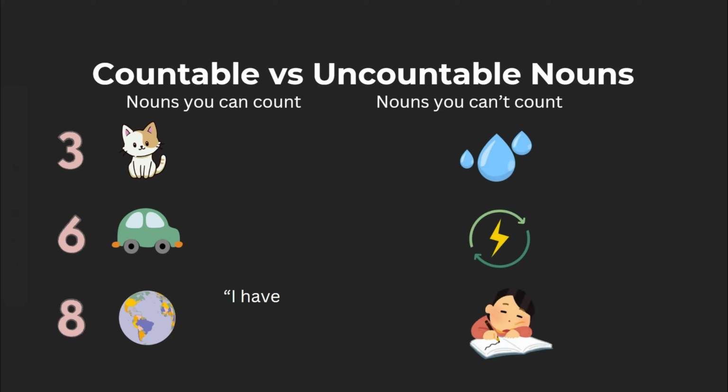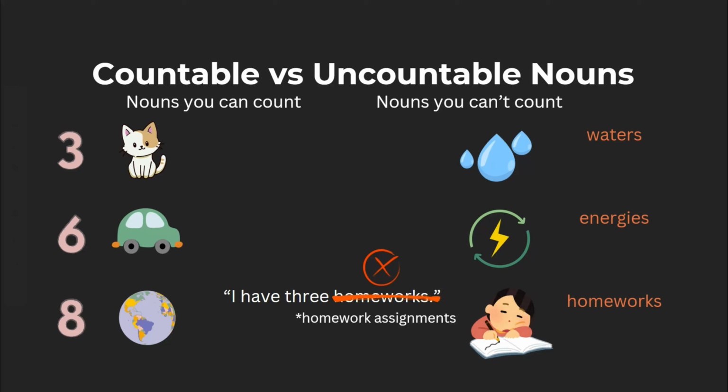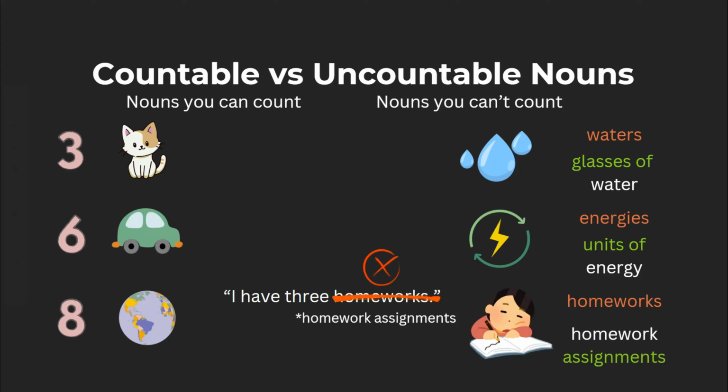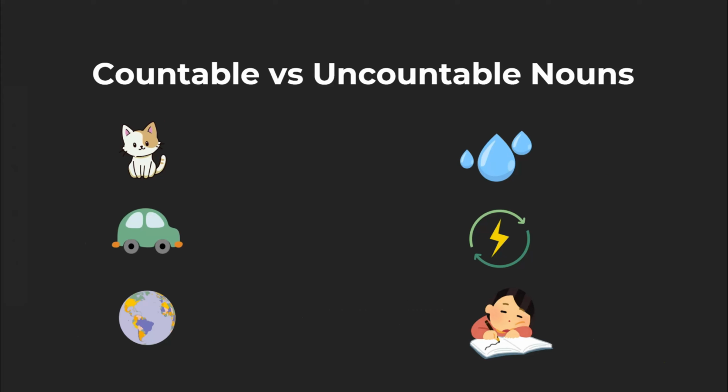Instead of saying, I have 3 homeworks, for example, we'd say, I have 3 homework assignments, or some other quantifier. In fact, we never add a plural s when discussing uncountable nouns. For example, unless in very specific contexts, we don't say waters, energies, or homeworks. When we want to discuss these in the plural, we add a unit of measurement, glasses of water, units of energy, or homework assignments.